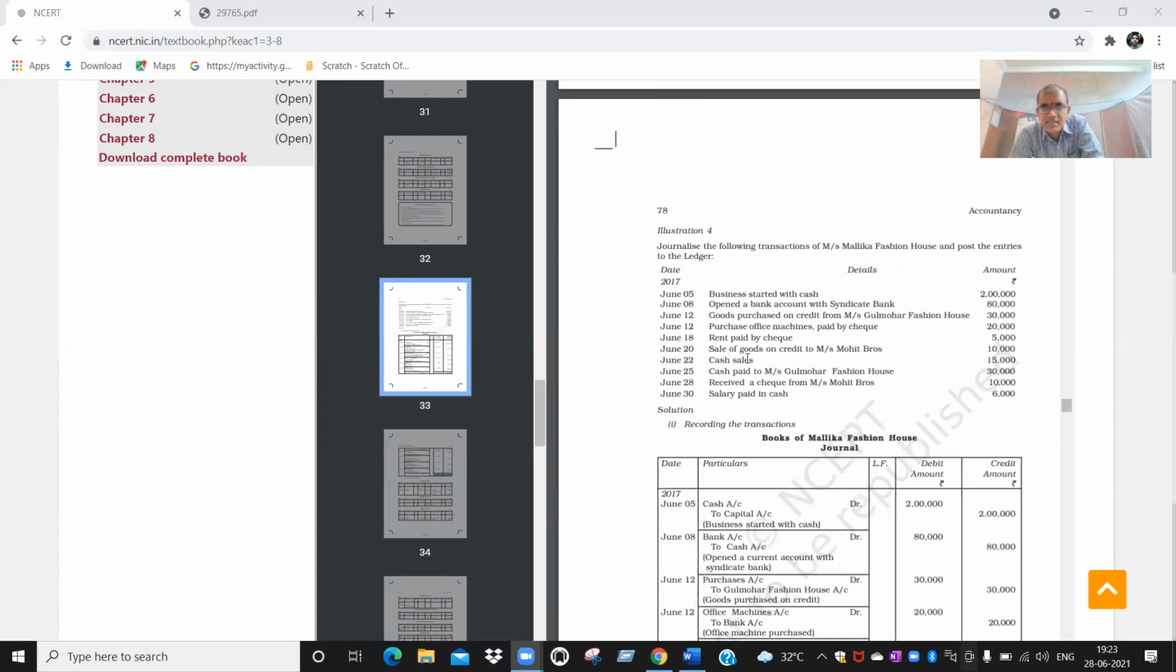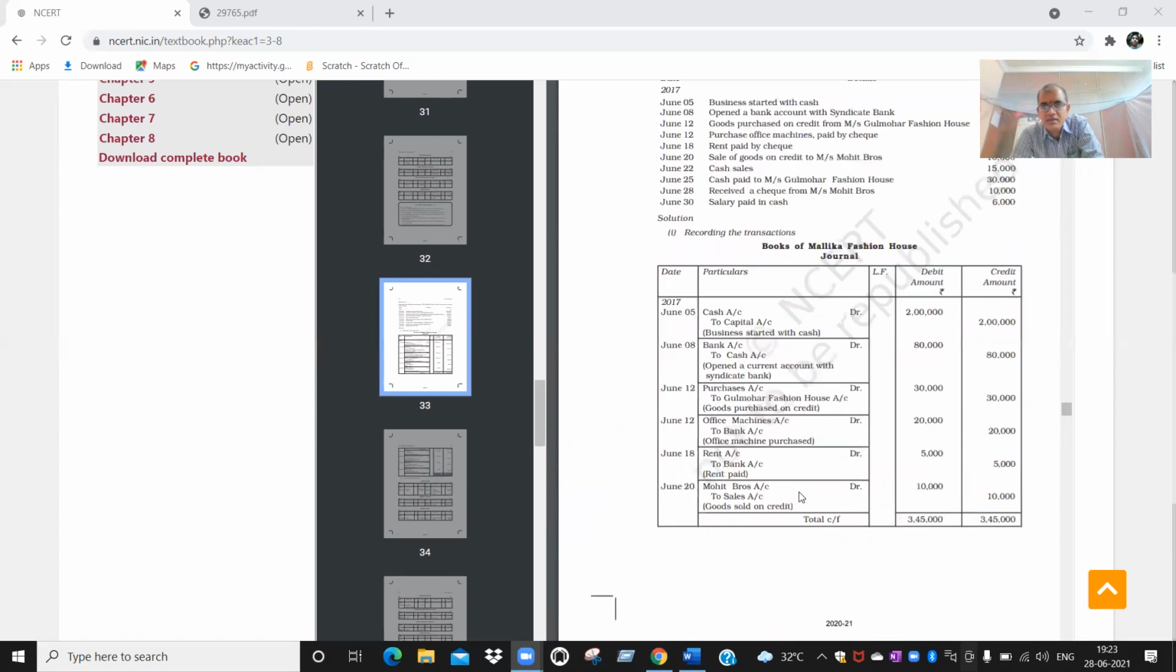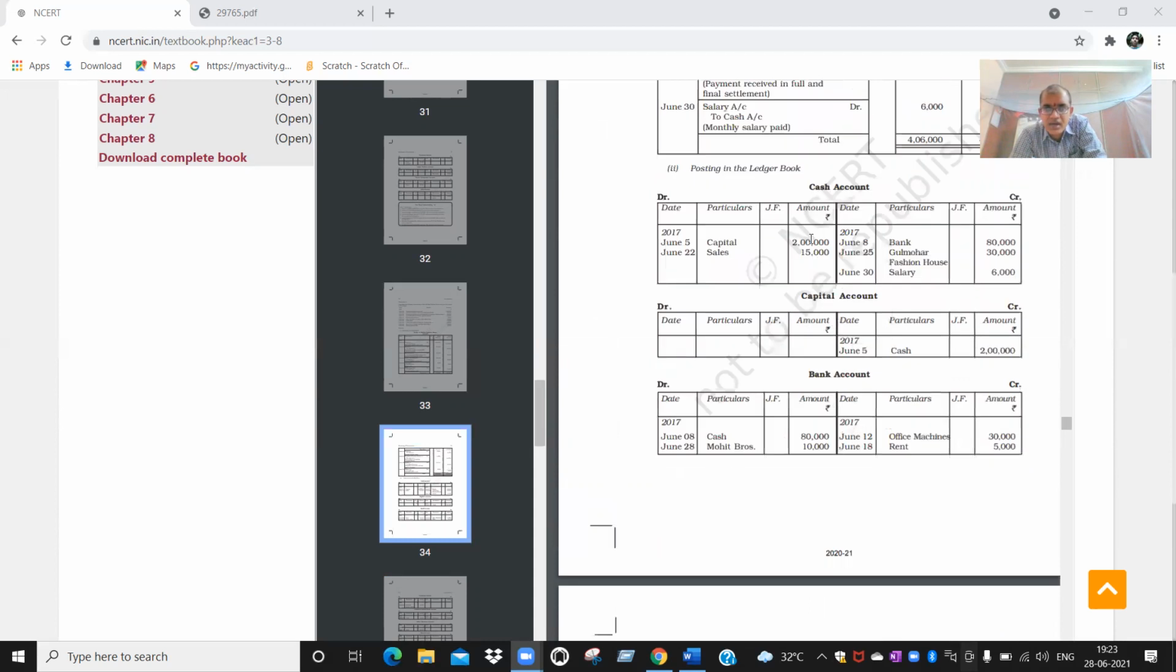Cash sales. Cash account, sales account. Both accounts are already there with us. You need not open them again. In the cash account, the data is "to sales account." That is why, to sales, you will write 22nd date, 15,000. In sales, the same transaction will come on the debit side.